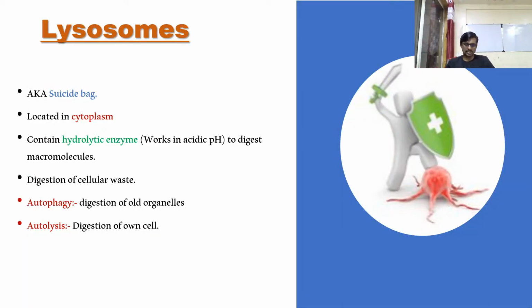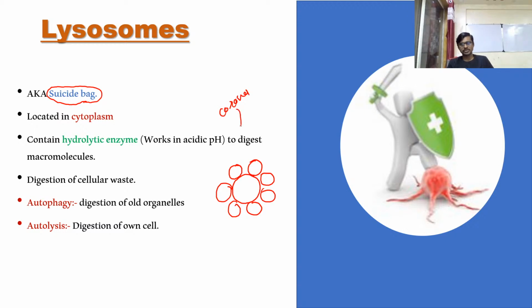Let's see what is the role of lysosome. Lysosome, we call it a suicide bag. It is an interesting part inside our cell. For example, this is a cell which is surrounded by different cells. One cell is surrounded by different cells in our body, and this group of cells we call a tissue. I am taking just a few cells from the tissue. For example, let's take an example of corona, the most famous virus in the world now.